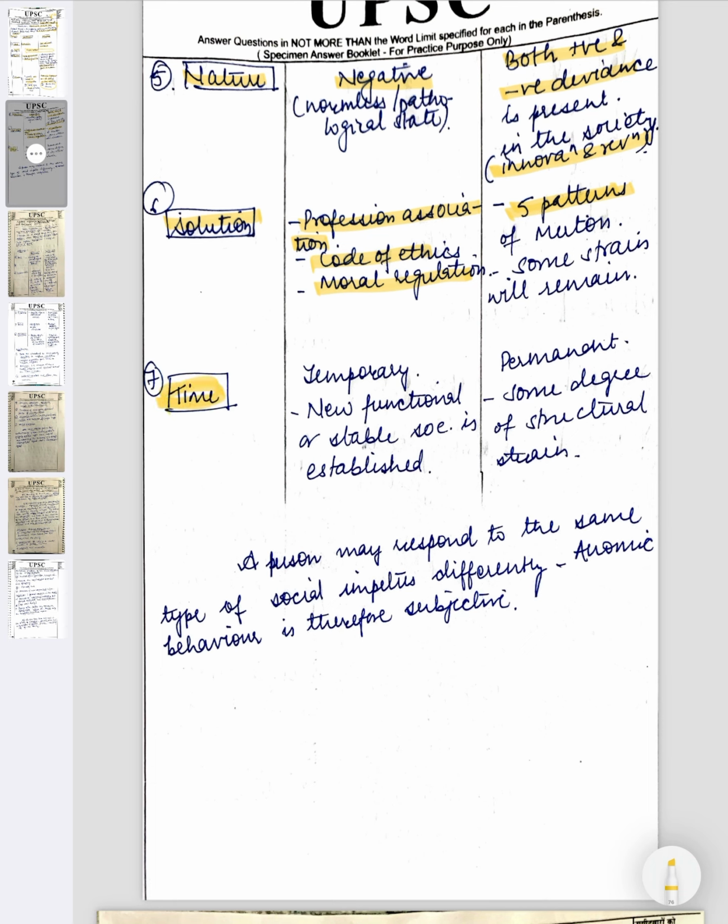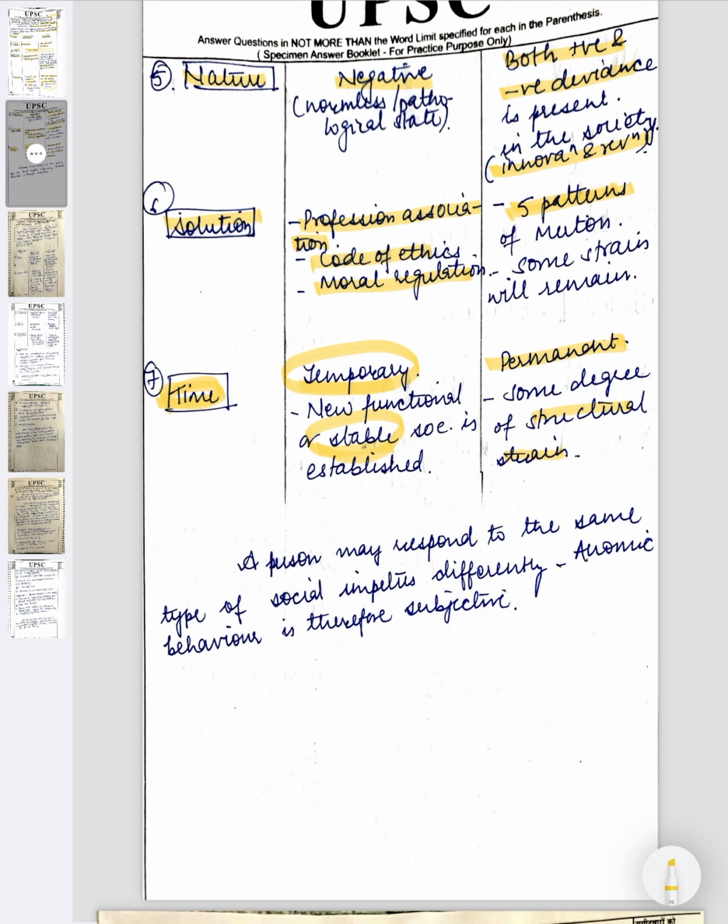So what is the time period? This is temporary when the society gets stable, because the functional approach is that society is going to remain functional. Functional means it is going to remain stable, and we may say that functionalists were very peaceful people. So they did not believe that something could go wrong in society, or if it does, it will come to a state where it is totally stable and away from disturbances. And now in Merton we may say that structural strain is always present, so it will always remain, so that is permanent.